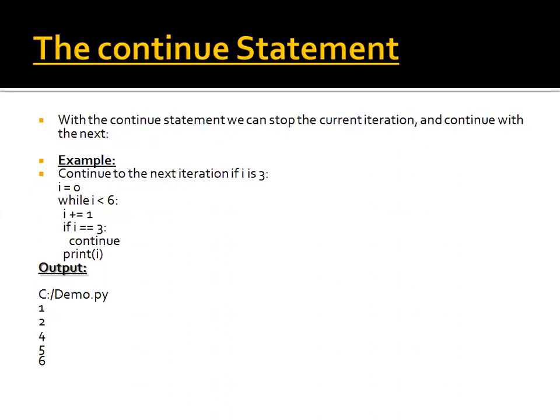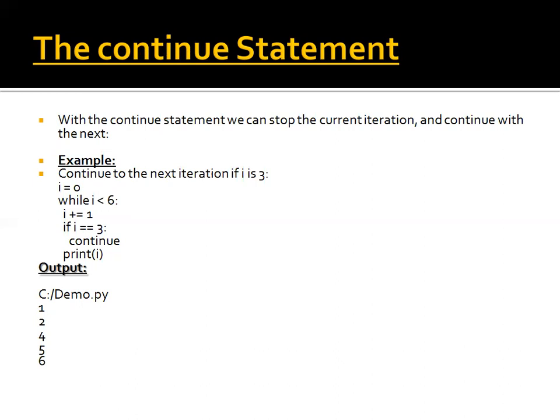My next topic is the continue statement. With the continue statement, we can stop the current iteration and continue with the next. The continue statement is used to skip the particular condition and move forward. Example: continue to the next iteration if i is 3. When we get the value of i as 3, then we use the continue statement to skip a particular condition and move forward. So first we put the value of i as 0.